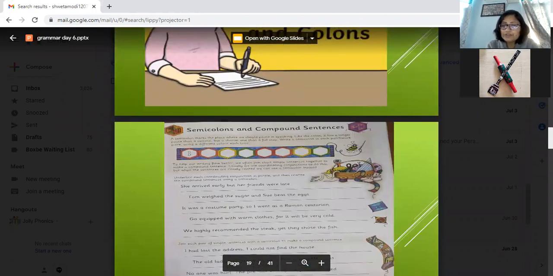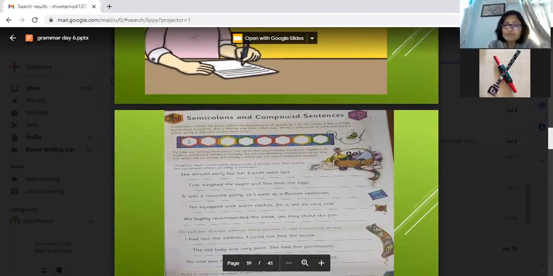Semicolons, as I told you, you just have to remove the coordinating conjunction, the FANBOYS. So instead of but, you can use this semicolon. Instead of and, you can use this. Instead of so. Whenever you have a compound sentence, if you remove the conjunction, the joining word, you can use this semicolon. Ma'am, in after it was a costume party, there is already a comma over there. You will not put the comma; we remove the comma and put the semicolon. Okay. Yes.